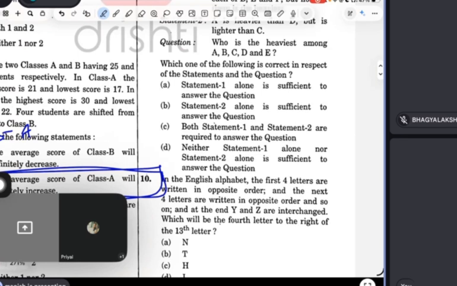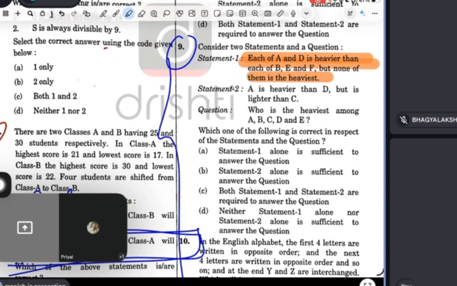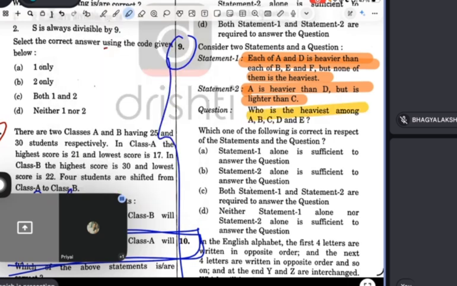If you understand, then answer this question now. Question number 9. Read, Priyal. Each of A and D is heavier than each of B, E and F, and none of them is the heaviest. Statement two: A is heavier than D, but is lighter than C. Who is the heaviest among A, B, C, D, E?